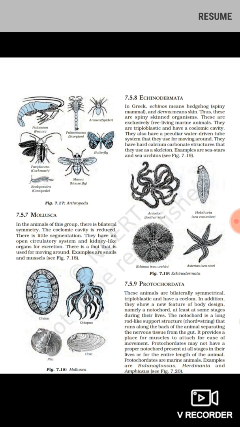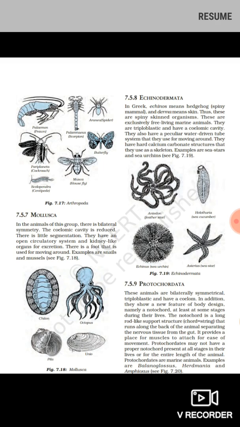It is a rod like structure that runs along the back of the animal, separating the nervous tissue from the gut. Gut means the system which helps in nutrition, or the gut lining, or the stomach, or we can say the digestive system. So the digestive system is separated from the nervous system by one rod like structure, and that is called a notochord. In these animals, this particular structure is found.